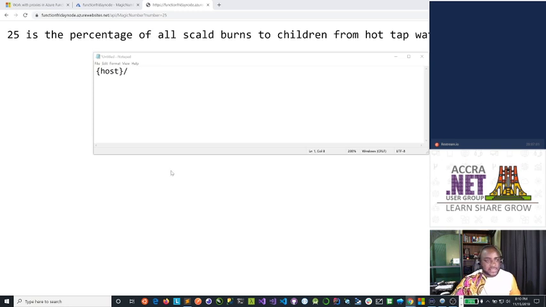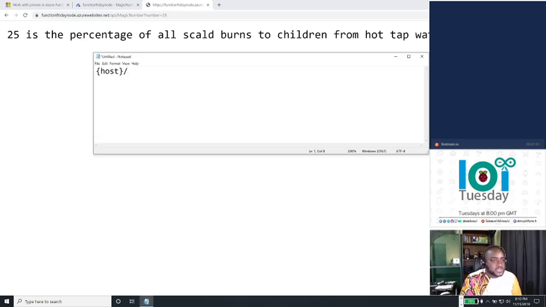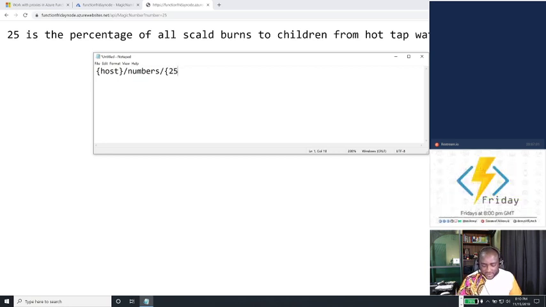Let's assume I want to use the host, where the host is function Friday node Azure website.net, and instead of API magic number and question mark and all that, I want to just say numbers and then slash, and then pass, let's say, a number 25.